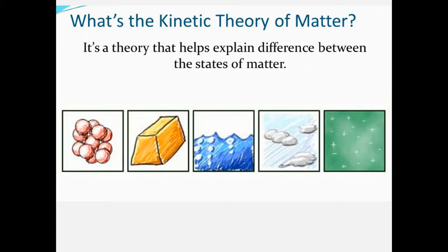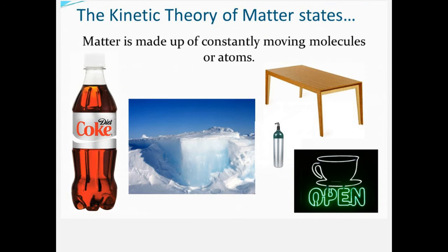So far we know that whenever we distinguish between the three states of matter, we talk about the intermolecular force of attraction and the intermolecular distance. In this context, we will discuss the different states of matter based upon the kinetic theory of matter. Now, the kinetic theory of matter states that matter is made up of constantly moving molecules or atoms.